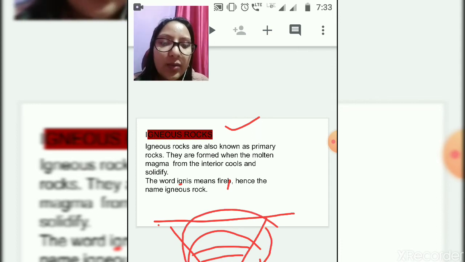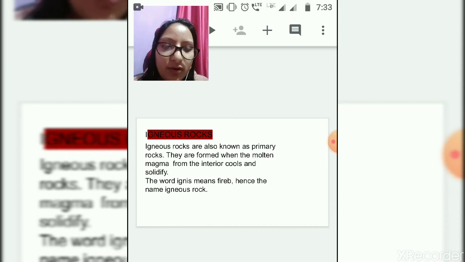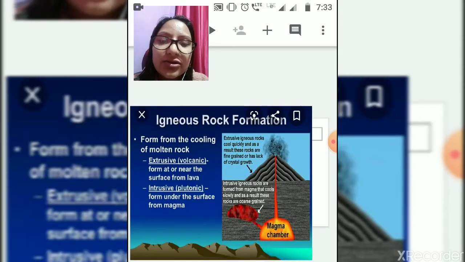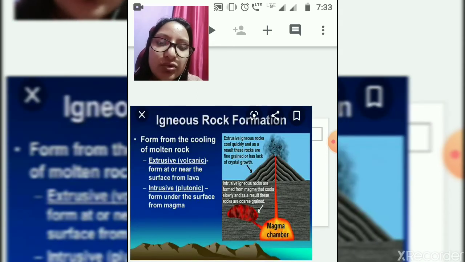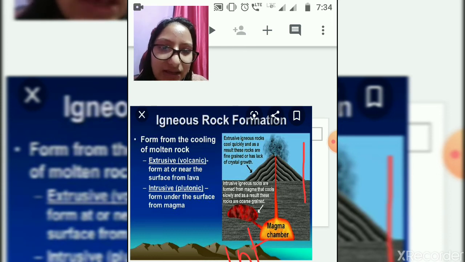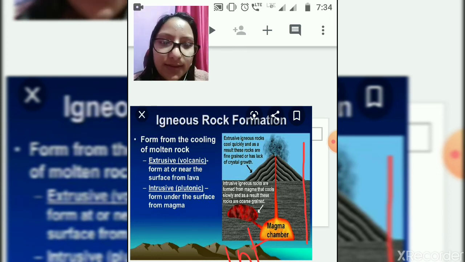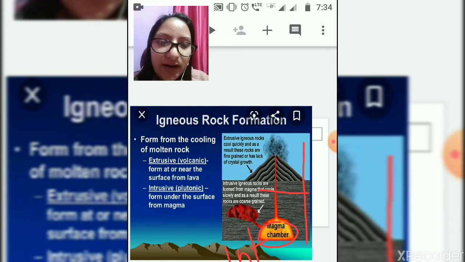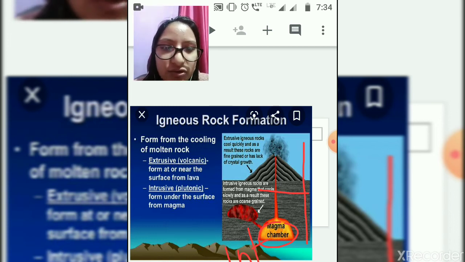Now we will see the formation of igneous rock. Igneous rocks are of two types: one is intrusive, another one is extrusive rocks. This is the interior of the earth. When this magma cools down and solidifies in the interior, beneath or under the earth surface, we call it intrusive rock.